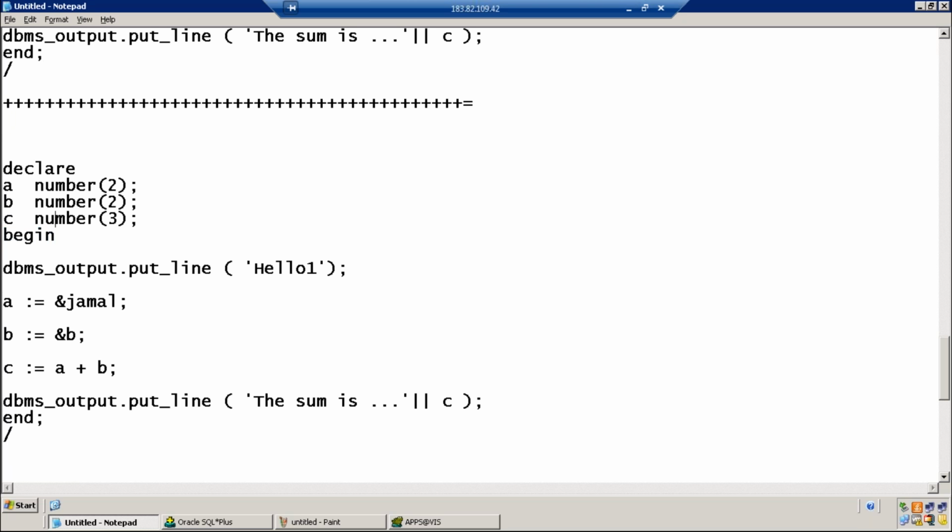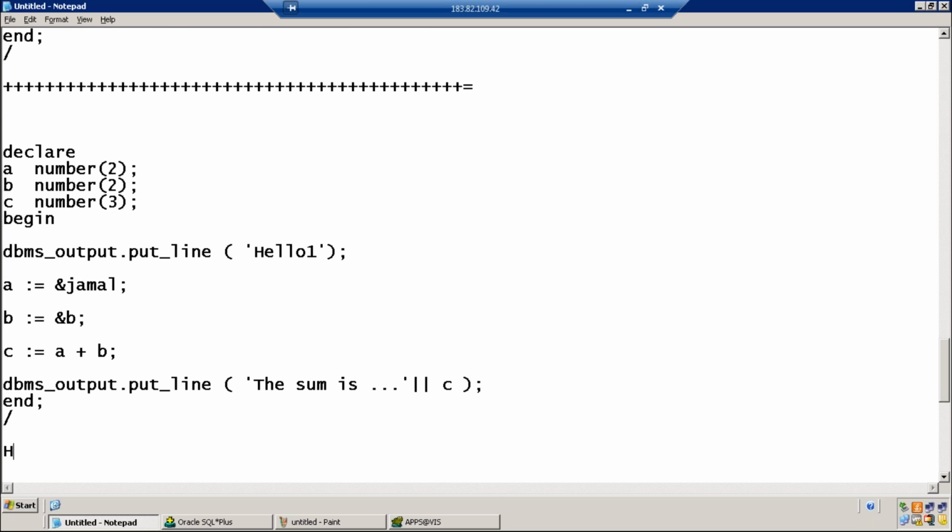So when I run this program, do you get first hello one, or do you get enter a value for A? Let's separate. What is the first message you get? Do you get hello 1 or do you get enter a value for A? Which one is printed first?